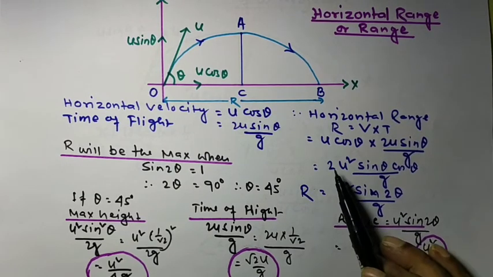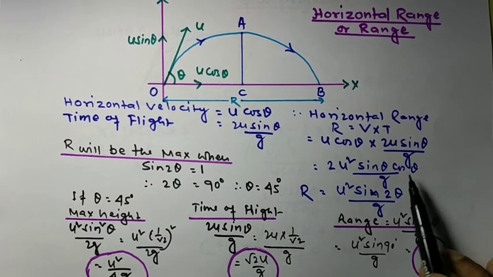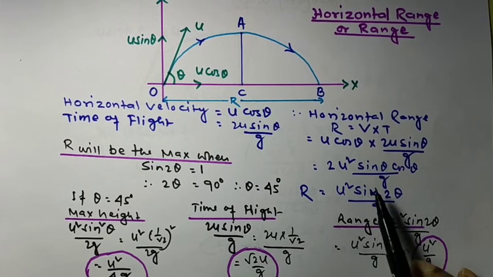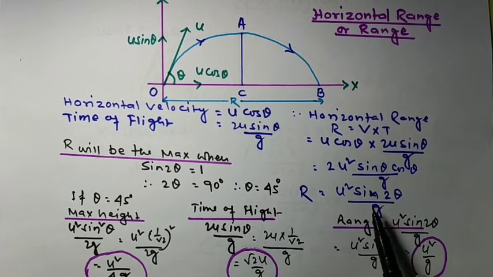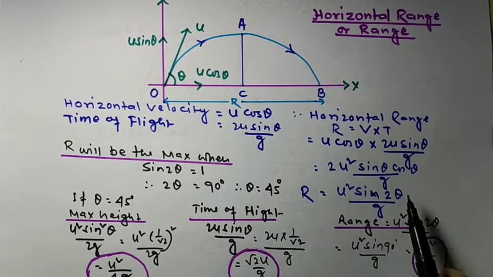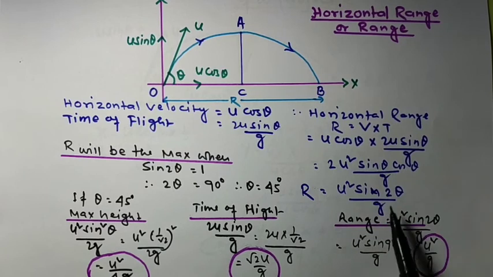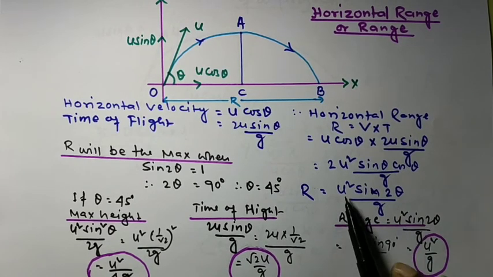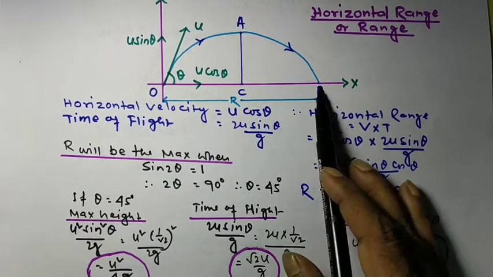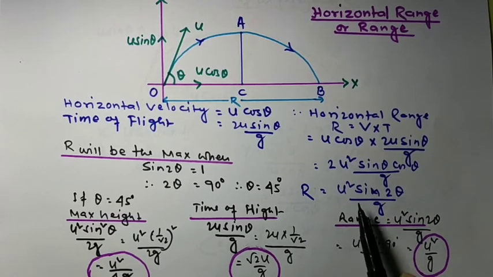Now u square into 2 sin theta cos theta. The formula is 2 sin theta cos theta is equal to sin 2 theta, as we know. So the horizontal range R is u square sin 2 theta by g.